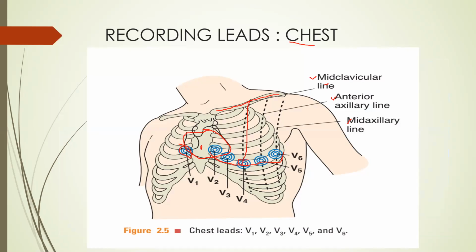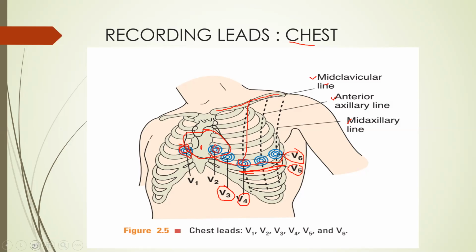This is V1 on the right side of the sternum. This is V2. And why didn't I tell you V3? Because V3 is between V2 and V4. Now after V4, the rest of the leads are at the level of V4, but the line changes: V4 is in the mid clavicular line, V5 is in the anterior axillary line, and V6 is in the mid axillary line.